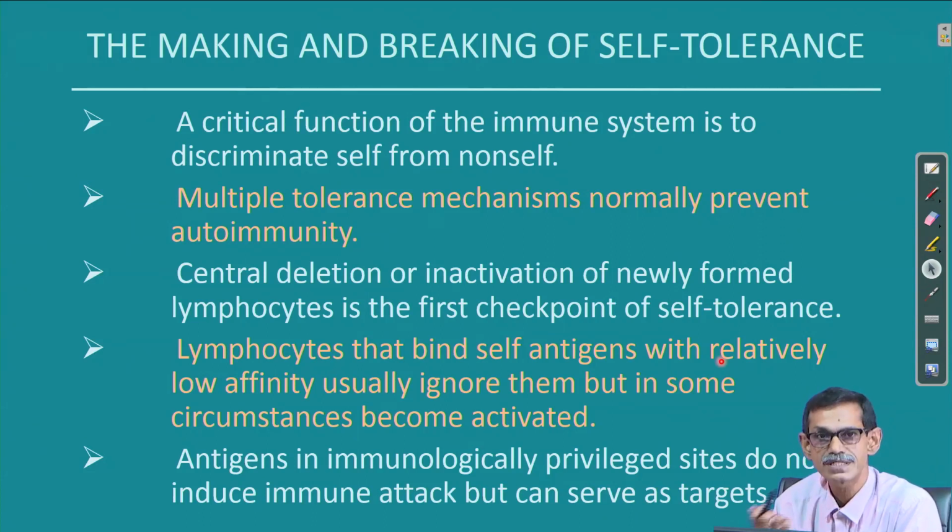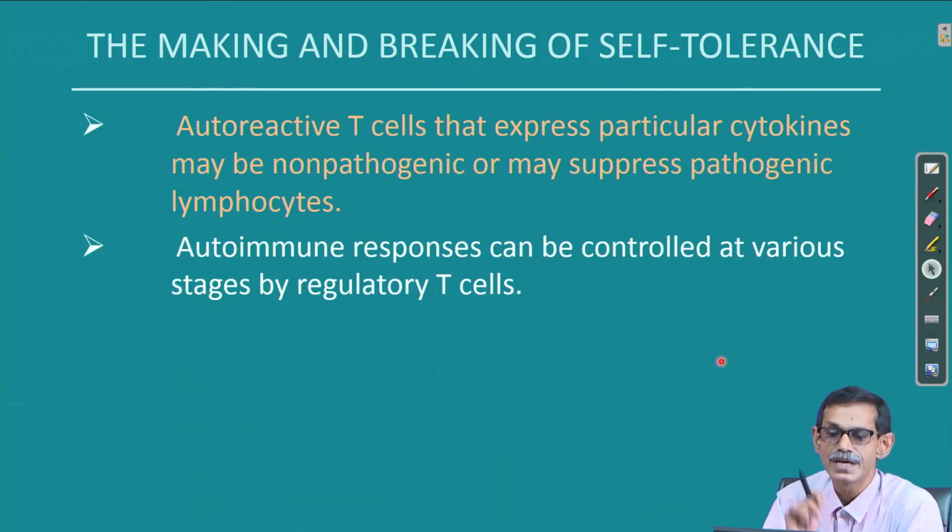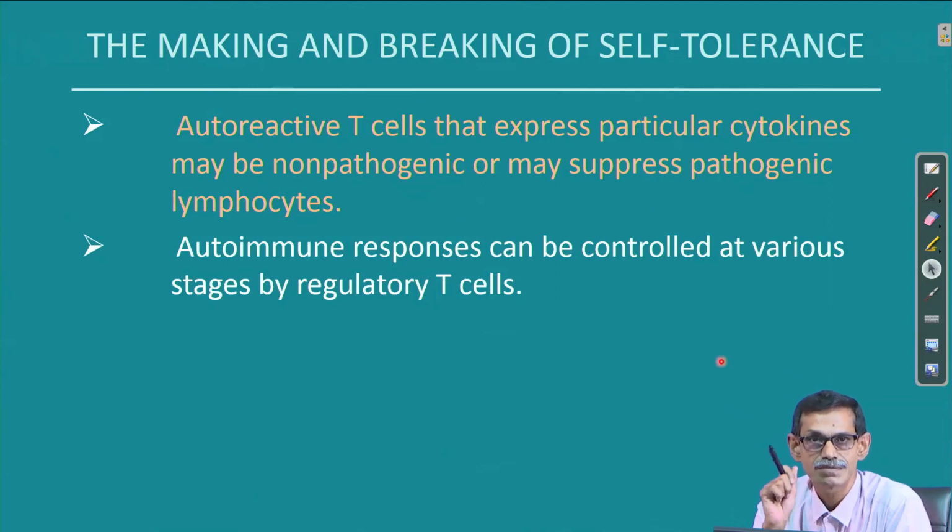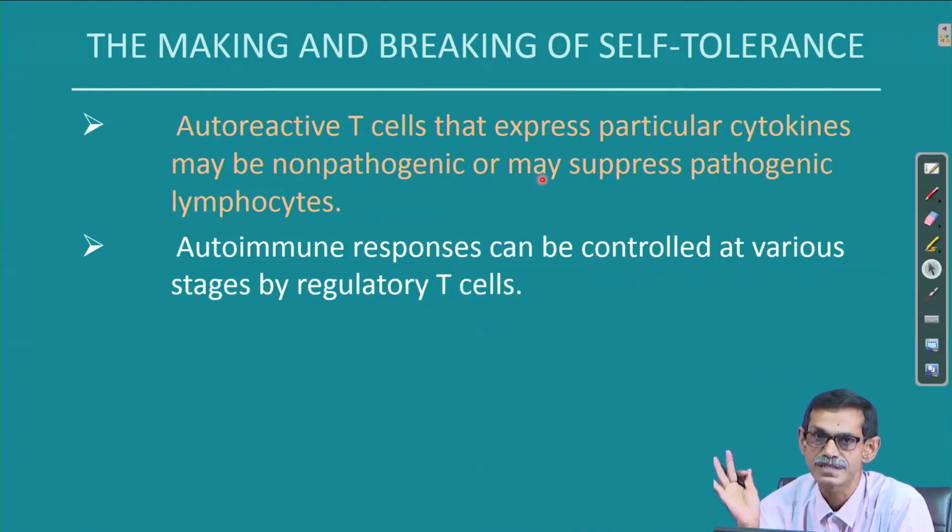Antigens in immunologically privileged sites normally do not induce immune attack. I gave the example of the eye, where the immune system normally does not react much, but if there is any breakage, injury or damage of the tissue, that can happen also. Autoreactive T cells that express particular cytokines are non-pathogenic, meaning they do not do any harm to our own, but may suppress the pathogenic lymphocytes. That is how we survive, but if there is any problem, again there is disease.